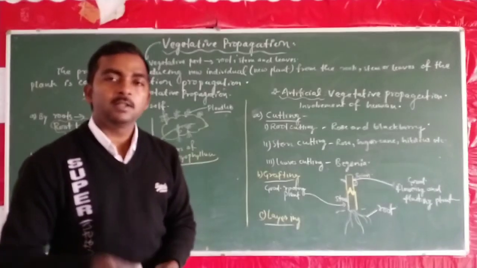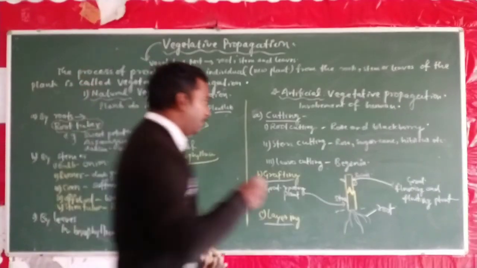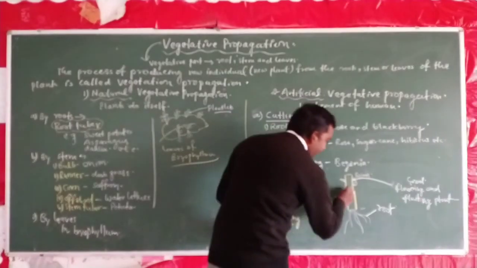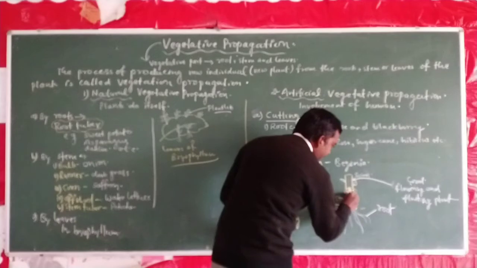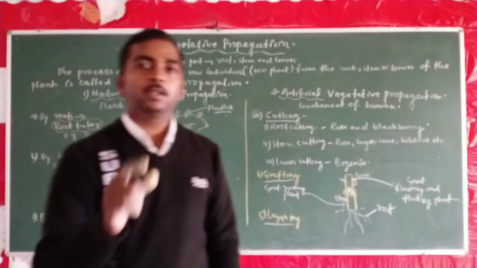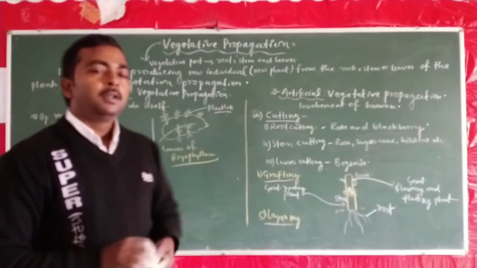So these two kinds of plants are joined together by cutting obliquely, and this joining can take place by binding with the help of thread or rubber or tape. इस किसी भी चीज से हम इसको पूरी तरह से टाइटली बाइंड कर देंगे.